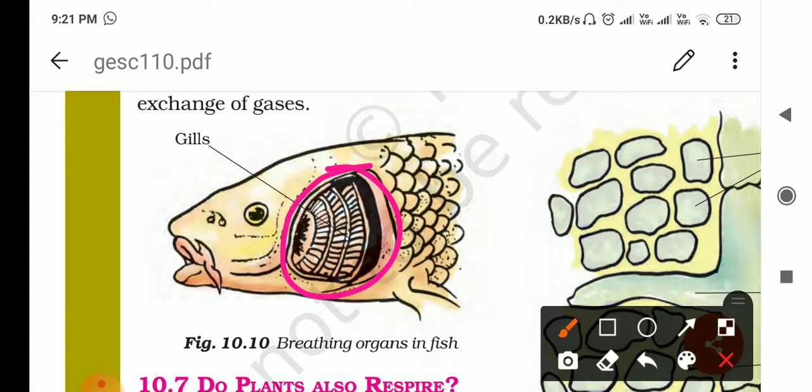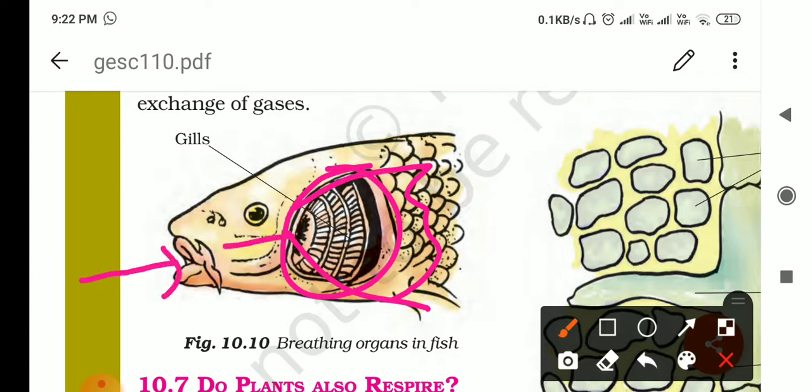Exchange of gases takes place through these capillaries, which are present in these structures, and the operculum, which is a flap-like structure over these gills, allows water to enter and pass through the gills to give the oxygen and receive the carbon dioxide, right? Finally, the water passes out from under the operculum. Fish opens its mouth after some interval of time. Then the water enters into the mouth.